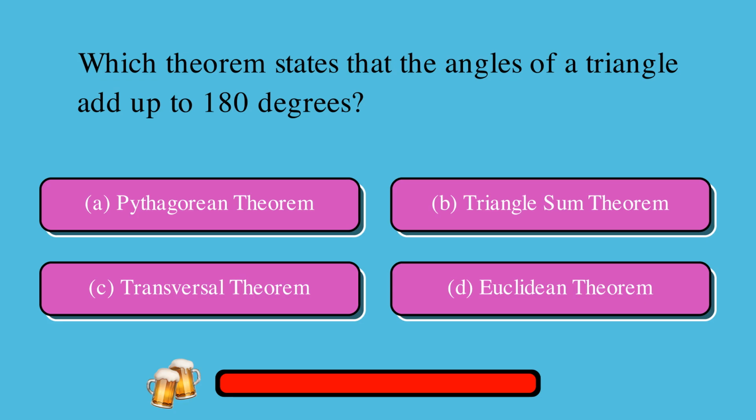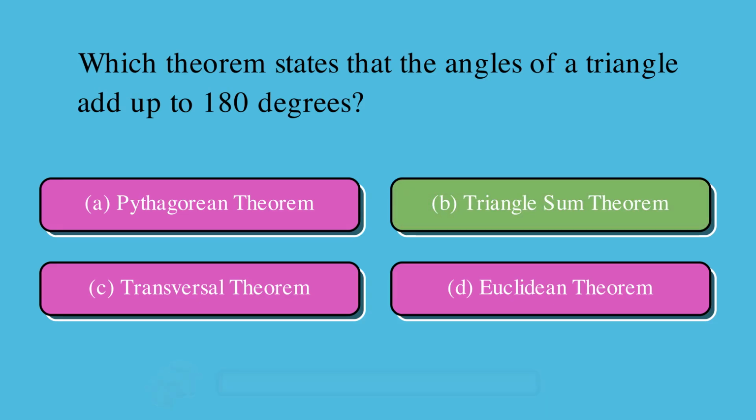Let's get started with some mathematical theorems trivia. Which theorem states that the angles of a triangle add up to 180 degrees? Is it A, Pythagorean theorem, B, triangle sum theorem, C, transversal theorem, or D, Euclidean theorem? The correct answer is B, triangle sum theorem.